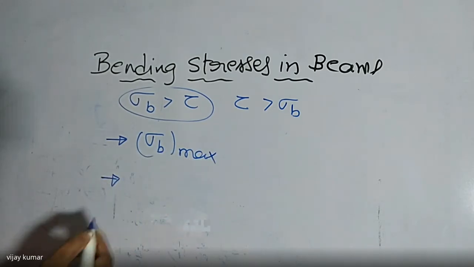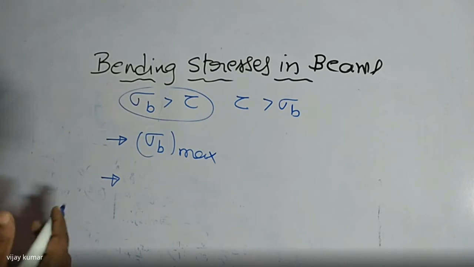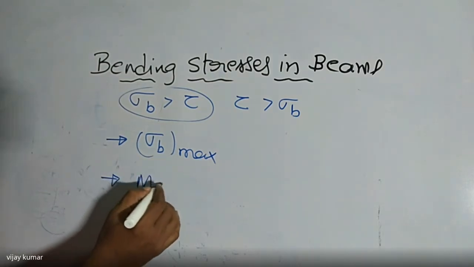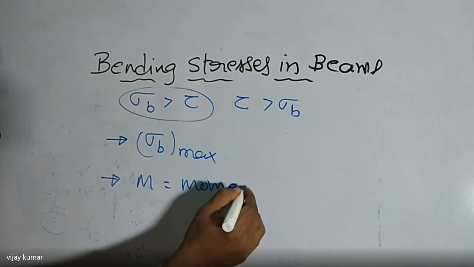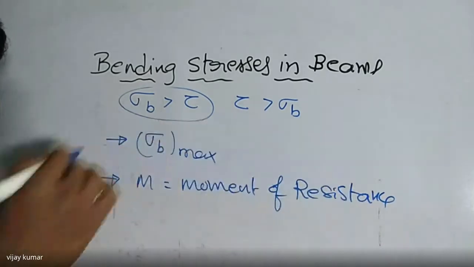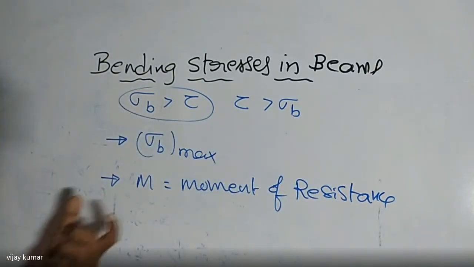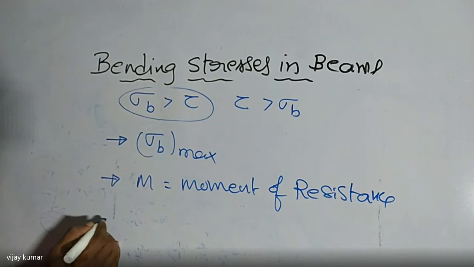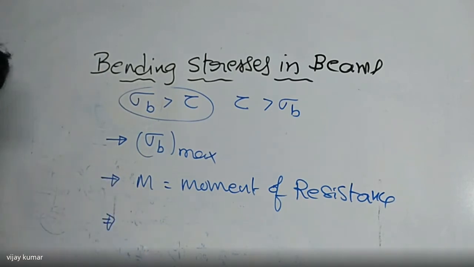And the second one, we are going to find the strength of the beam. What is the strength here? Strength is nothing but the internal resistance force of the material. That is also named the moment of resistance. So we are going to find the M value, the moment of resistance. After finding the moment of resistance, I can compare the different types of cross section of the beams. Which beam has more strength and which has less strength when you apply the same amount of load. I can compare easily if you know the moment of resistance of the material.